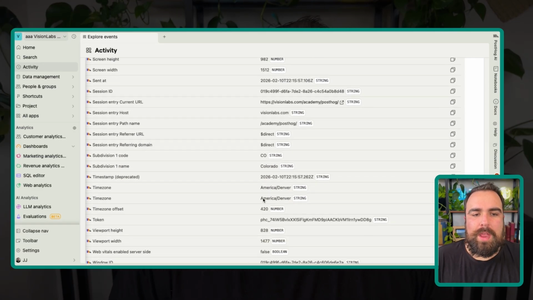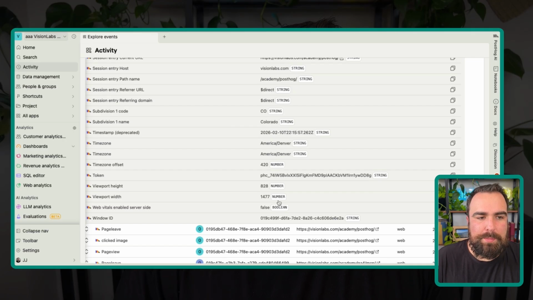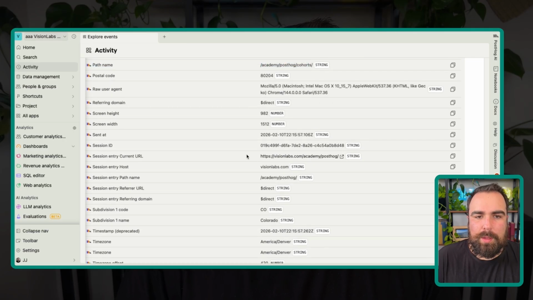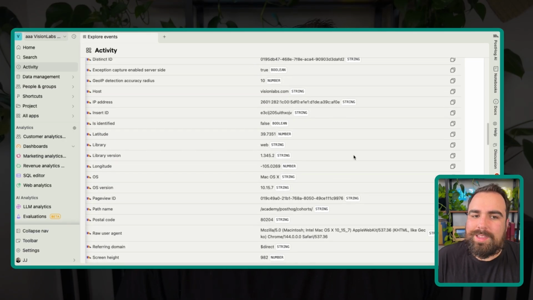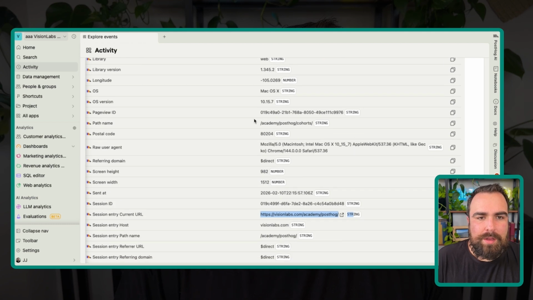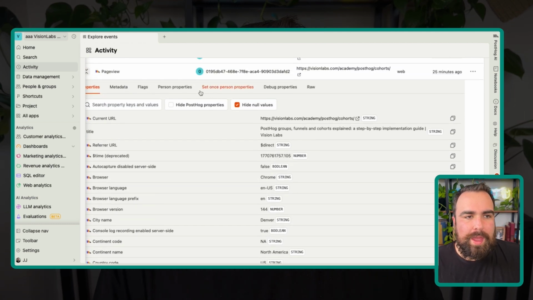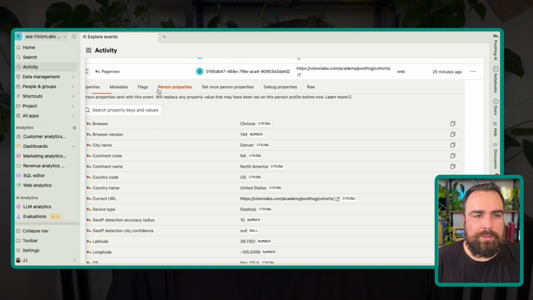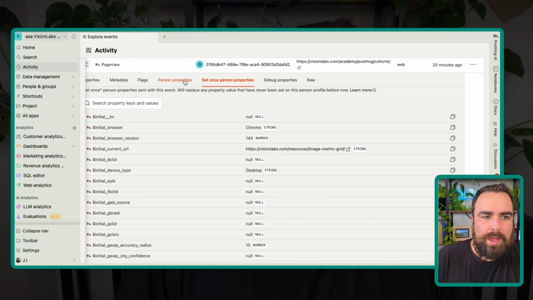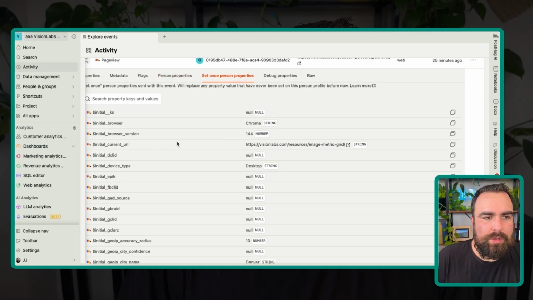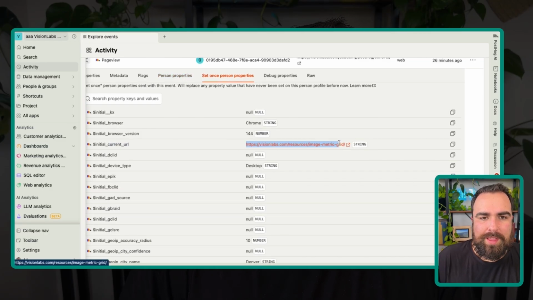So if we ever wanted to say, hey, let's create a cohort of these people that came in from our content about PostHog, well, we could see those down the line. So they entered in via this PostHog cohorts page. They could have navigated around the site. But you need to store that as something that you are actually keeping about that person. Same thing when you hop over to person profiles and the set one. So if you see the initial current URL, the first landing page they landed on was actually the resources page.